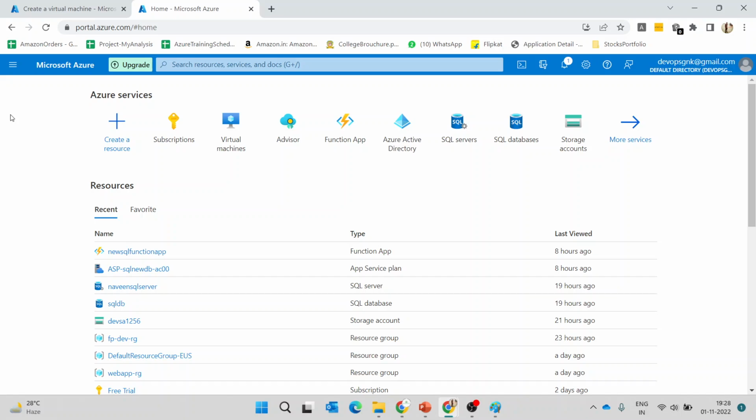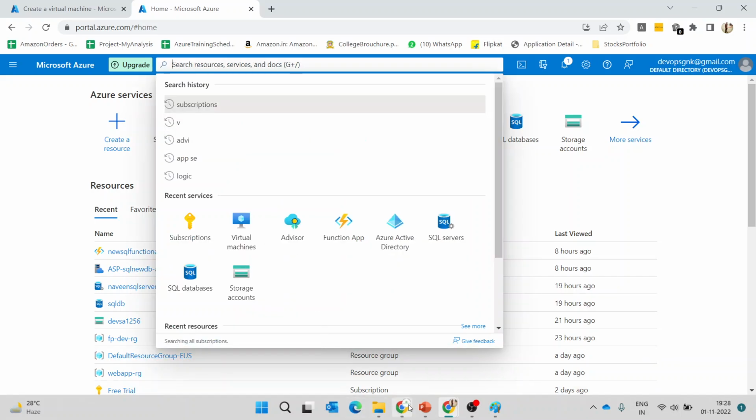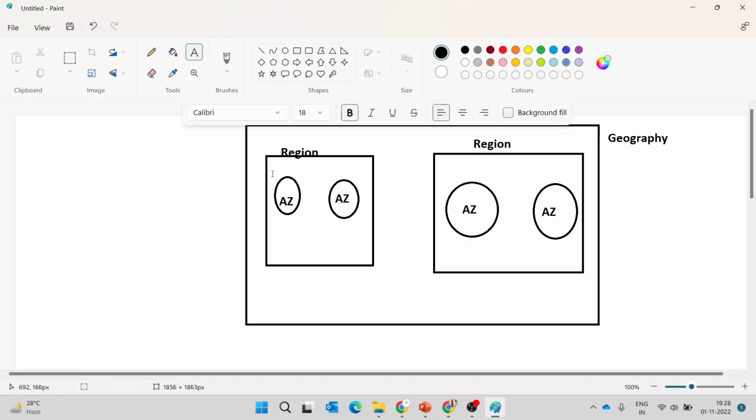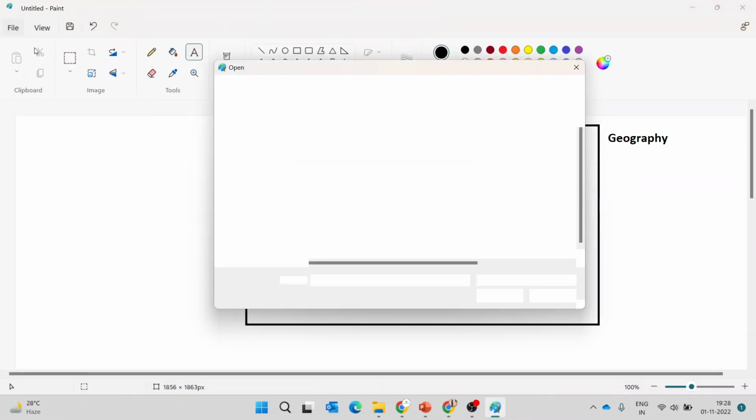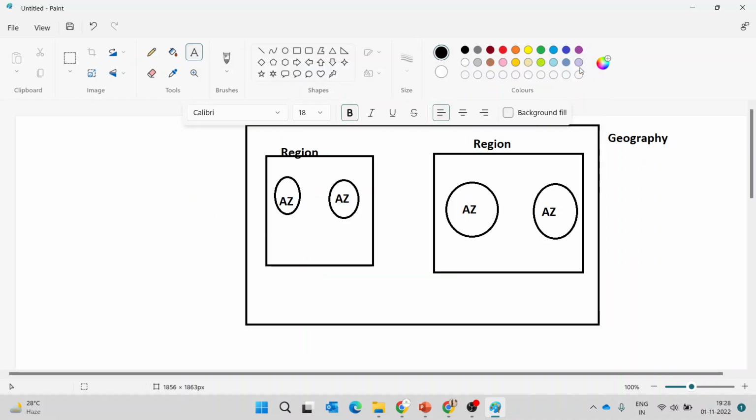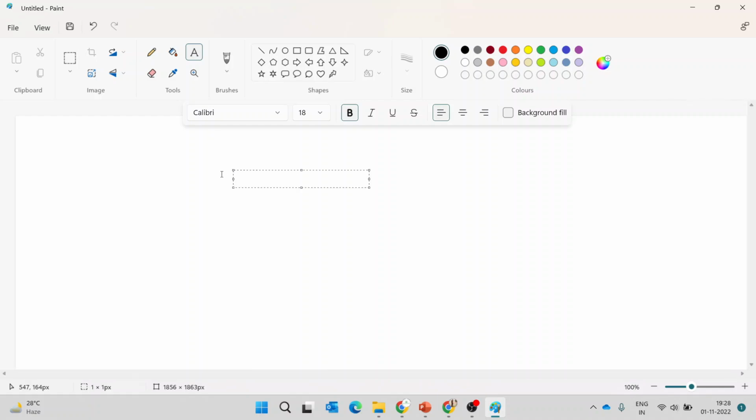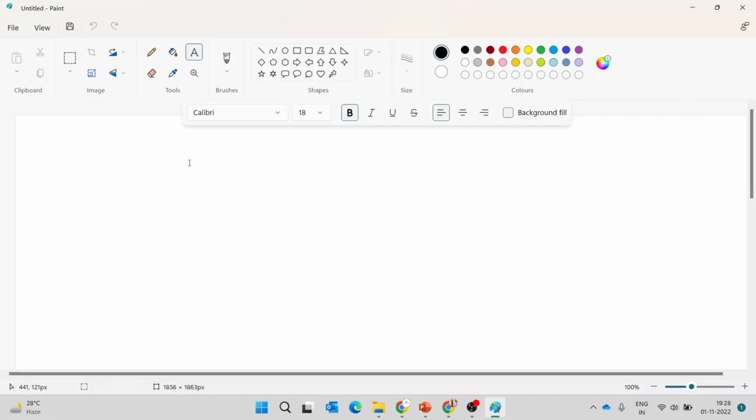Suppose you don't have any resource group, then we need to check all the time. Suppose you consider an application, let me show you the painting, it will be easy. In dev, QA, and testing, I want to create a resource group for each environment, and in each resource group I need to maintain different resources, the applications and resources required to run that particular dev environment, which we maintain in the dev.rg group.